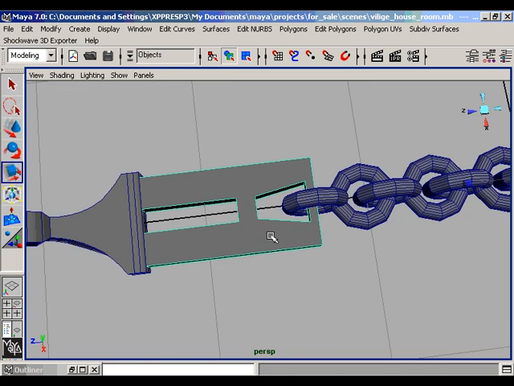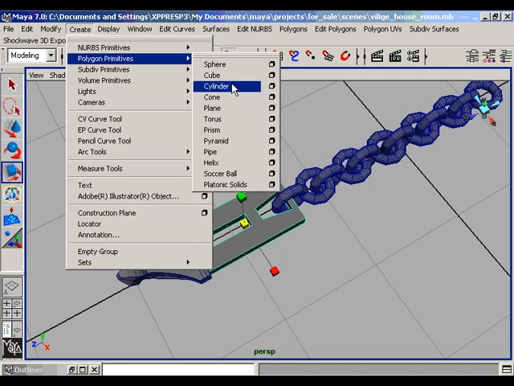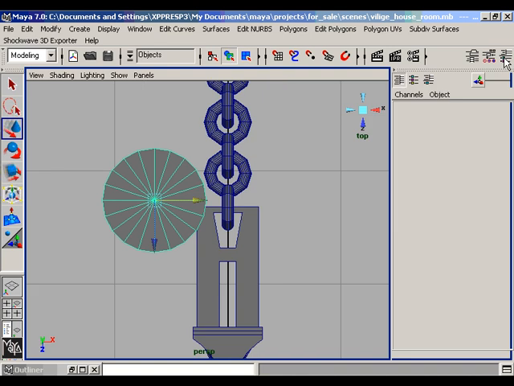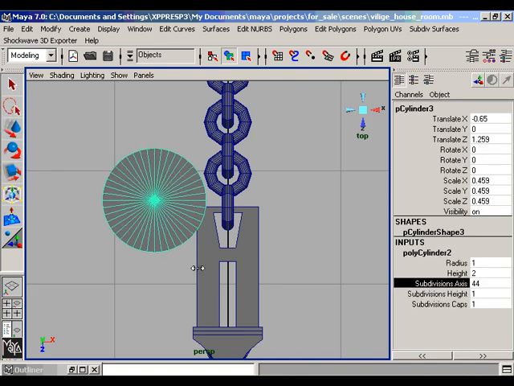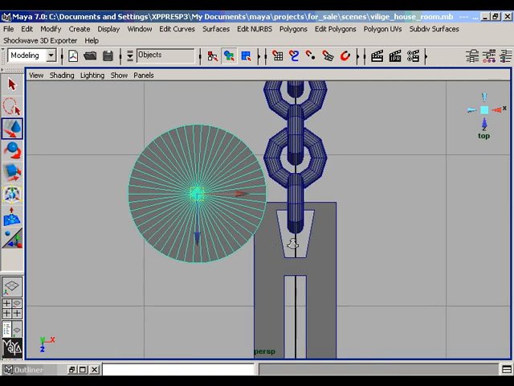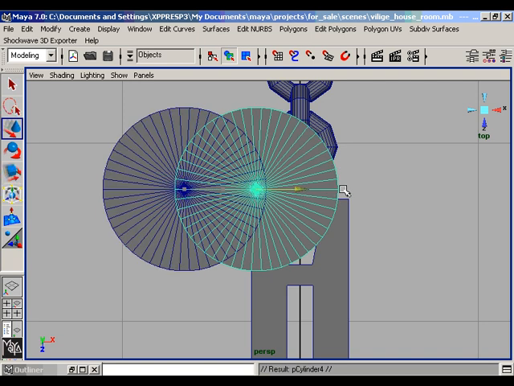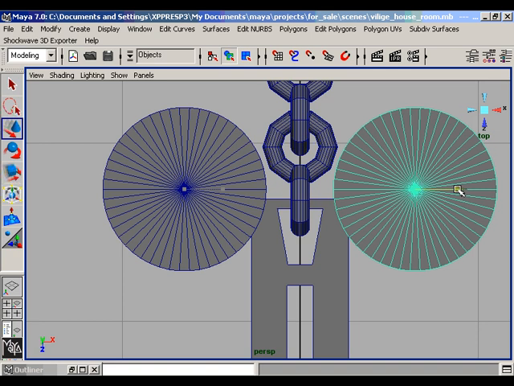Now make a simple design. Create a polygon cylinder and resize it like this. Open the channel box and increase the subdivision axis of this cylinder and make the cylinder smooth. Press Ctrl D for the duplicate and place the second, duplicated cylinder on the other side.